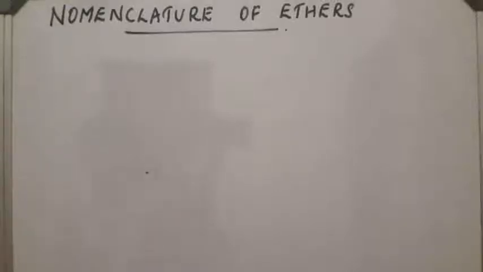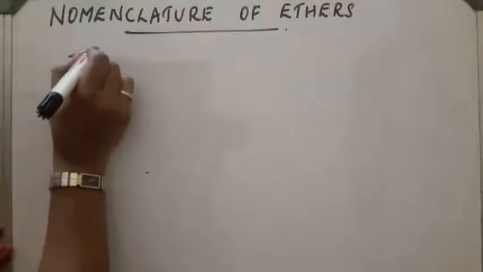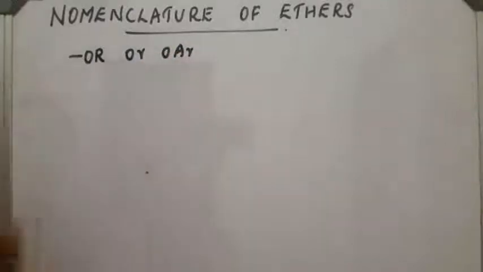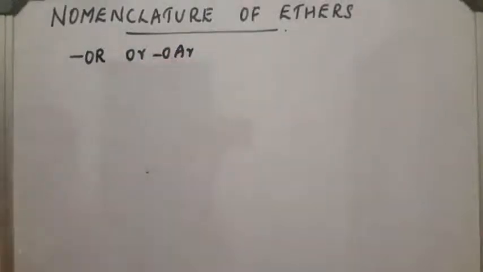Nomenclature of ethers. Ethers are obtained by replacing the hydrogen atom present in hydrocarbons by OR or OAr, where R represents an alkyl group and Ar represents an aryl group.